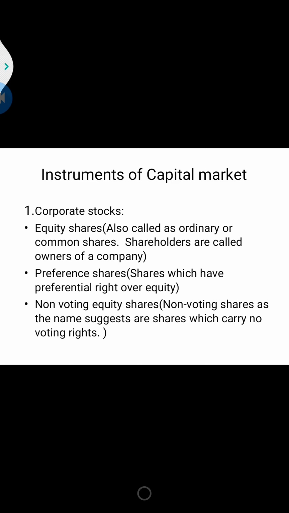Okay. So first is the equity shares. What is this equity share? Equity share is the ordinary share or the common share. Equity share capital is ownership capital in a company, and the one who holds this share is called the owner of a joint stock company. These shareholders have a control over the working of the company, as we know, if he is an owner, he will have control over the company. And the equity shareholders are paid dividend.